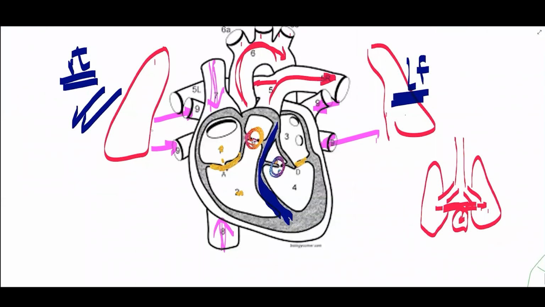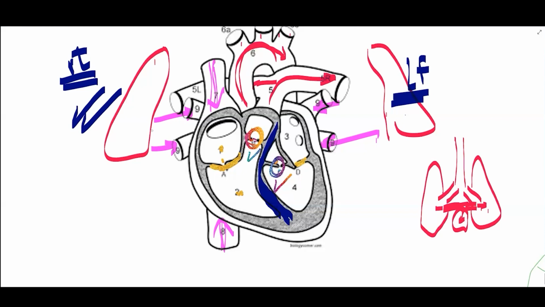The 2 arteries in our body which have these valves are the aortic artery and the pulmonary artery. Accordingly, we can call it the aortic valve, or the pulmonary valve, or the general name, which is semilunar valves. Is it clear?